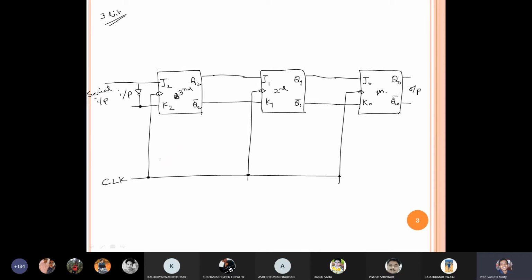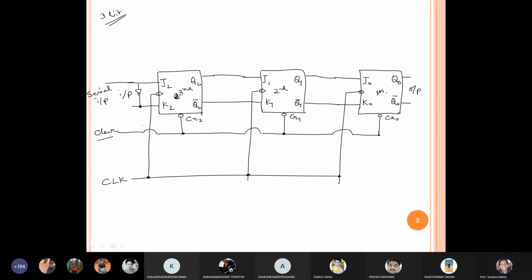Now we have also learned we have clear buttons. Suppose it is CR clear button 0, CR clear button 1, CR clear button 2. So these are my clear buttons. Then we can give the clear using another common clear button. Suppose it is clear.